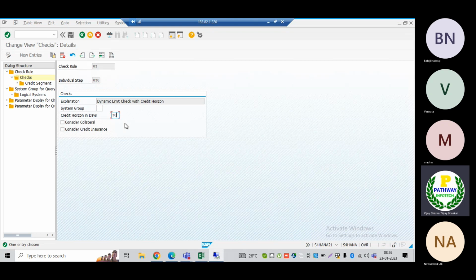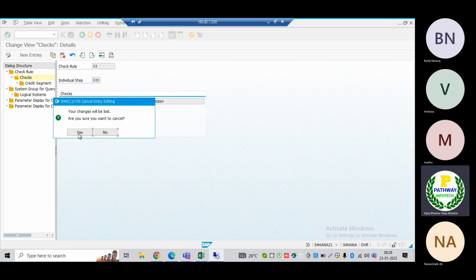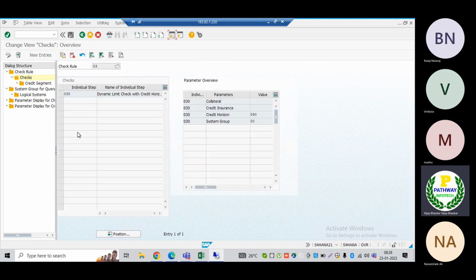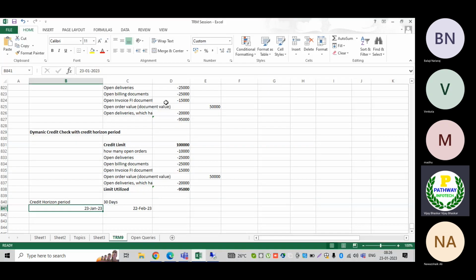We are able to see the credit horizon days. This is also an important one, the credit horizon days. The system should not stop users while creating or placing the orders. It depends on the business requirement. Then let me go to the maximum document value.